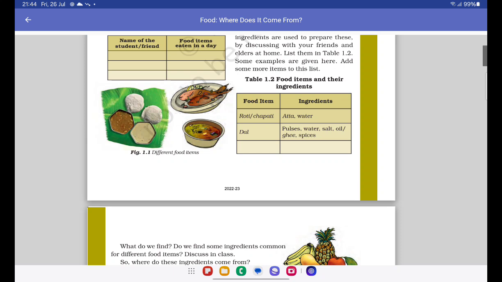The second food item is dal. The ingredients are pulses, water, salt, oil, ghee, and spices. For the third item, you can choose anything. I'll choose curry. For curry, we require buttermilk, water, and obviously oil, cumin seeds, spices and condiments, and salt. And probably we require a lot of besan as well, even gram flour.